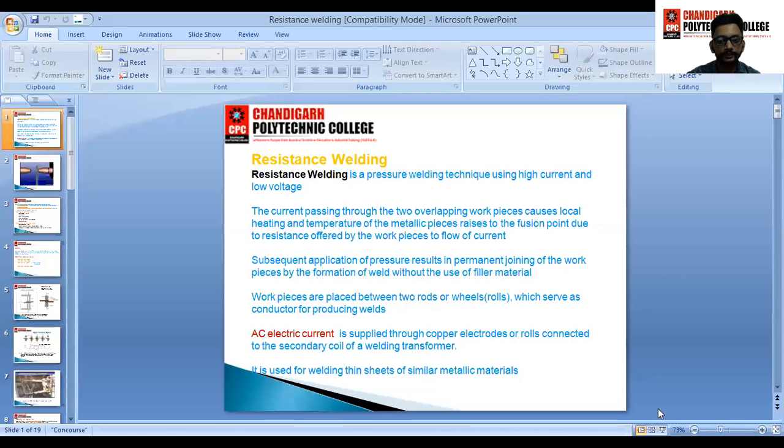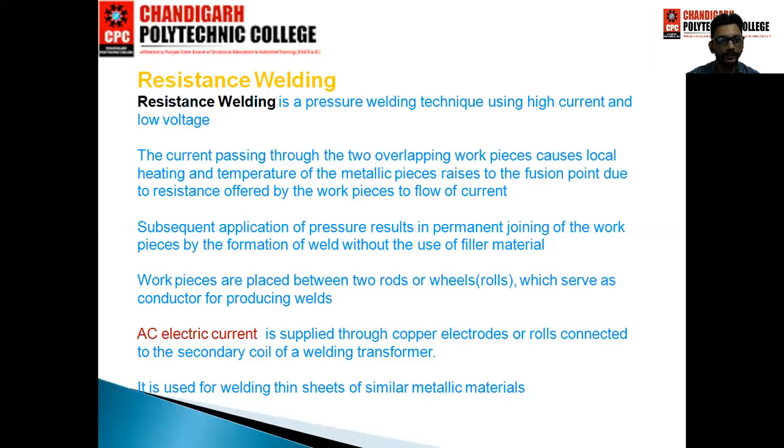So what is the meaning of resistance welding? Resistance welding is a pressure welding technique using high current and low voltage. The current passing through the two overlapping workpieces causes local heating, and the temperature of the metallic pieces rises to the fusion point due to the resistance offered by the workpieces to the flow of current.